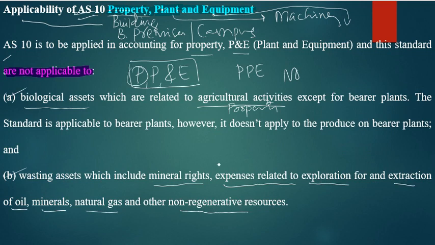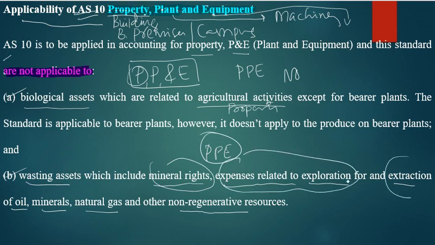These are not considered PPE. For example, mining rights, and expenses related to exploration or extraction of oil, minerals and natural gases are not considered PPE.